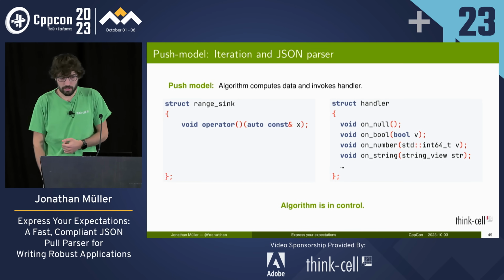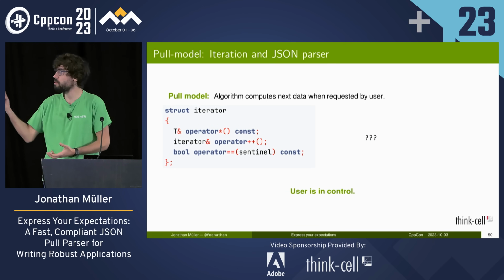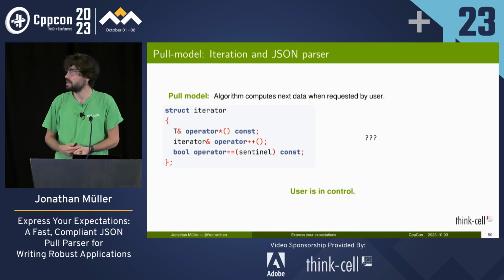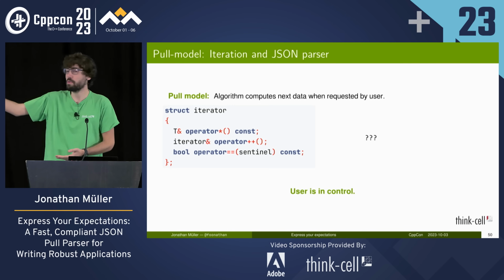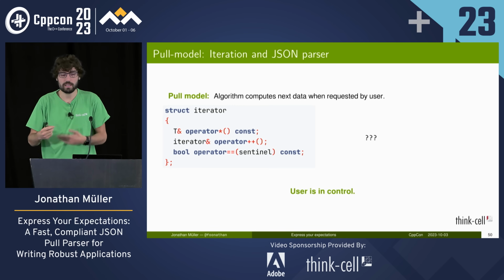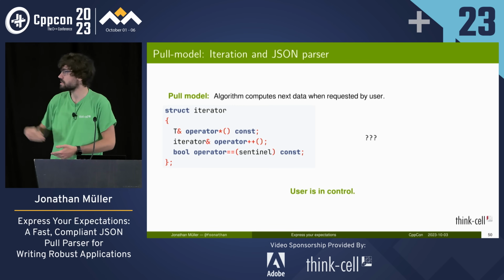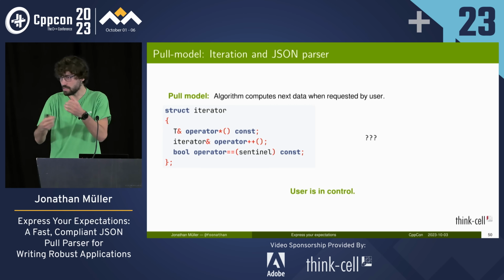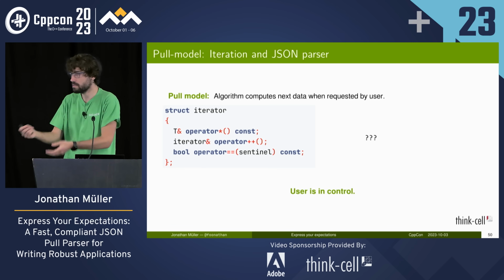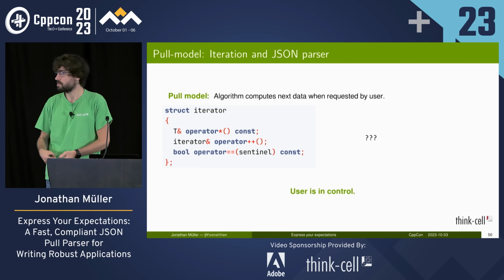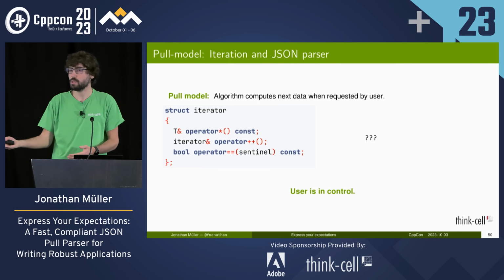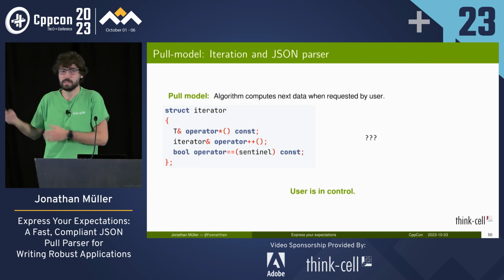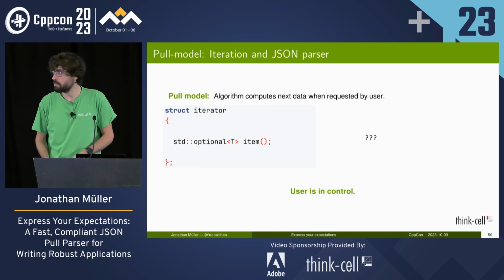So we want iterators, which behave the opposite way. They have a pull model. Here, the algorithm only computes the next data when the user asks for it. The user asks for it in the iterator model by dereferencing or incrementing the iterator. And as it does that, this computes actual work, and this advances the state, this advances the computation. But crucially, the user is in full control. The user can get some values, do something entirely different, come back later, get some more values, do something else. It wants to outsource something into a function, it wants to return values, it wants to stop altogether. The user is in full control and not the algorithm. And again, this is the missing thing for JSON here.